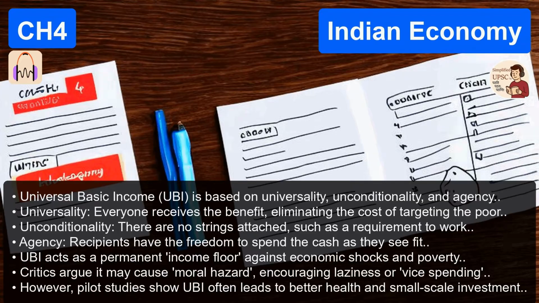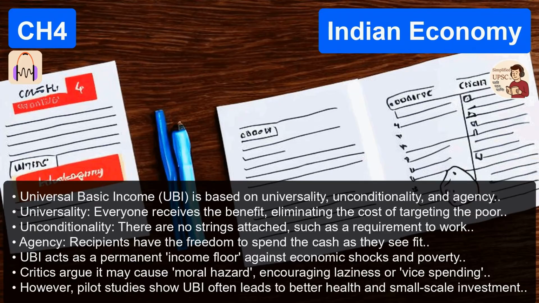Then there's administrative efficiency. Imagine the savings if you close down hundreds of leaky, overlapping central and state schemes and fire all the middlemen and just run a centralized computer algorithm that deposits cash every month. Plus, it acts as a shock absorber. Yes. If a pandemic hits or a massive drought, people already have a guaranteed income floor. They don't immediately fall into starvation.